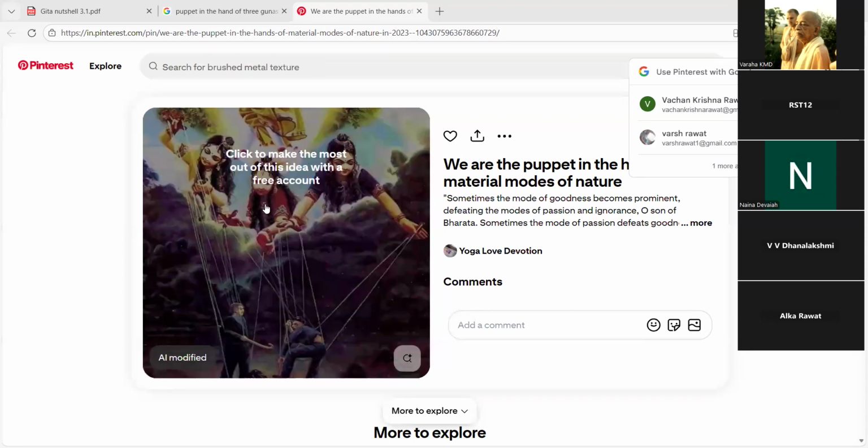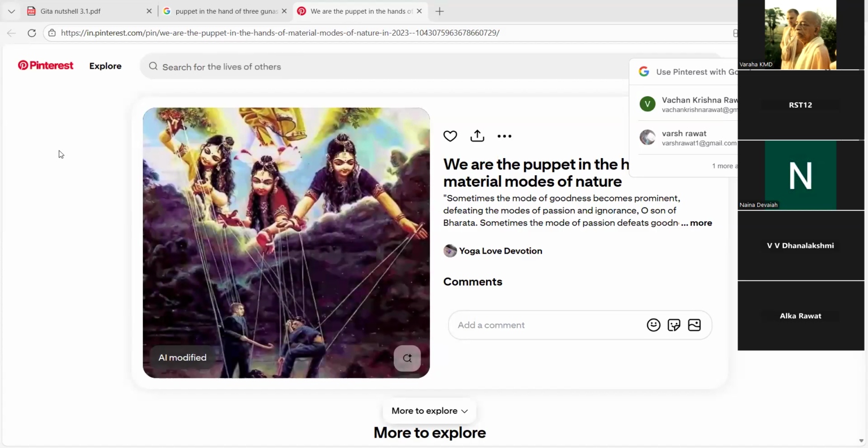Okay. So if you see here, these are the living entities. Human beings are living entities and they are controlled by one, two, and three: Sattvaguna, Rajoguna, Tamoguna. So if Tamoguna wants to direct something, the man will work like that. If Rajoguna does something, the man will act as per the Rajoguna. And if Sattvaguna does something, they will act as per the Sattvaguna. So let us see the qualities.